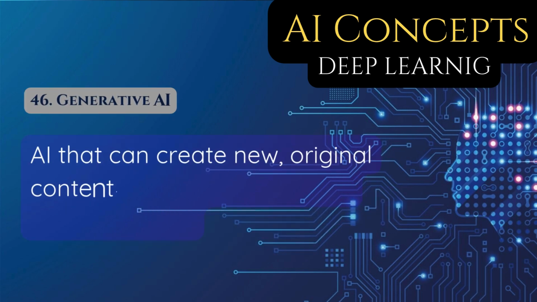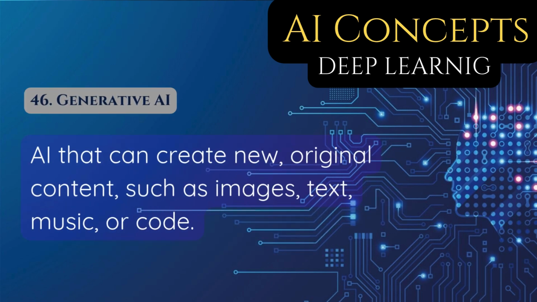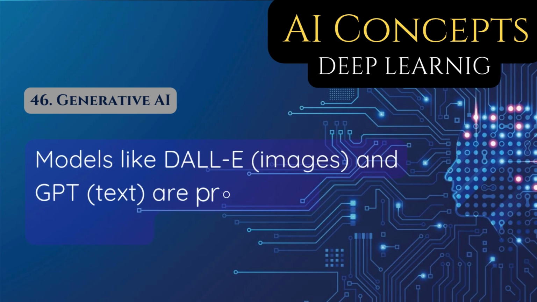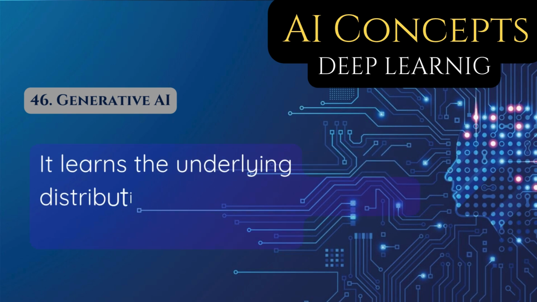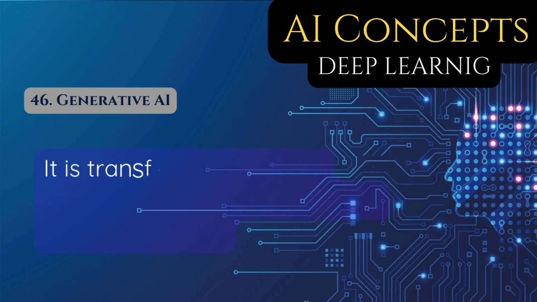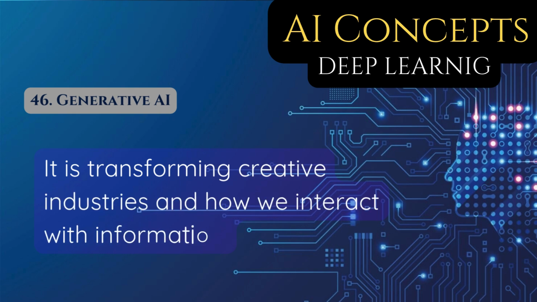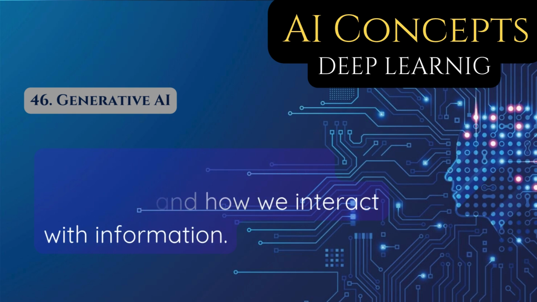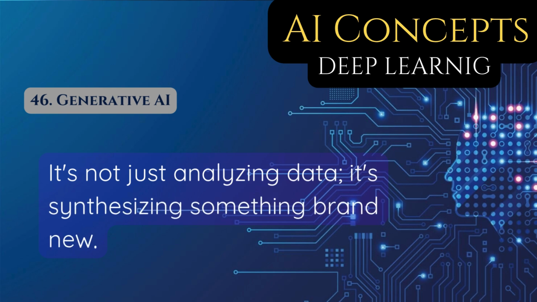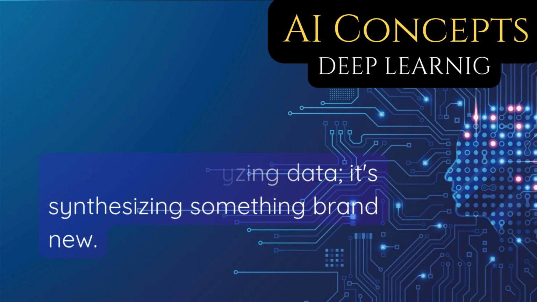46. Generative AI. AI that can create new, original content, such as images, text, music, or code. Models like DALL-E (images) and GPT (text) are prominent examples. It learns the underlying distribution of the training data to generate new samples. It is transforming creative industries and how we interact with information. It's not just analyzing data, it's synthesizing something brand new.